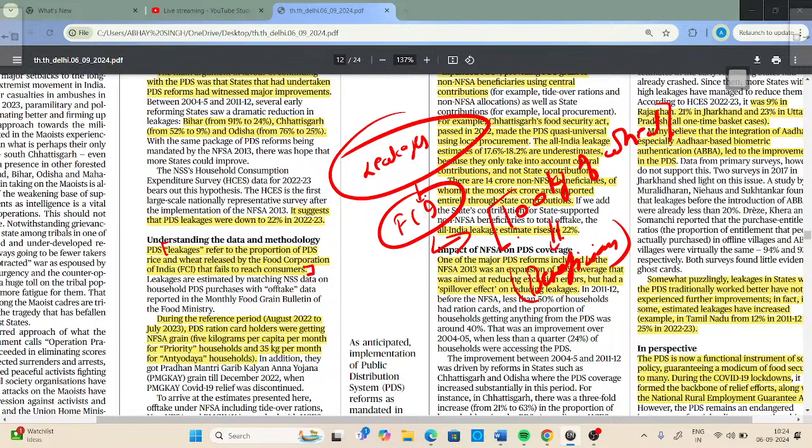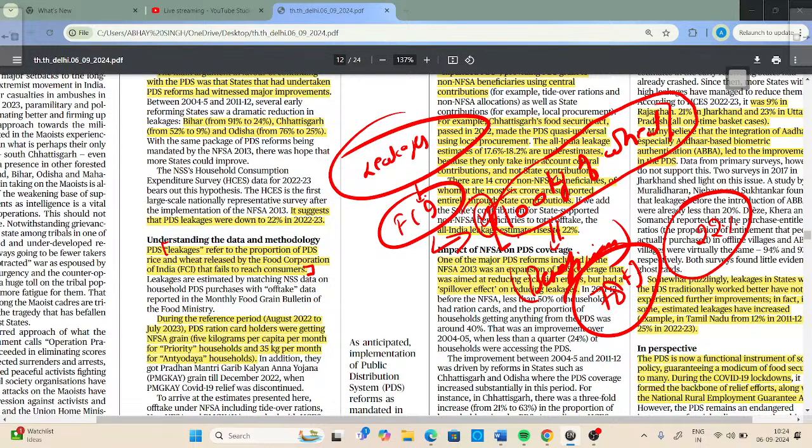So finally, the Food Corporation of India has released 100 kg of wheat, but when it reached a beneficiary, it was 78 kg. Because of various intermediaries, 22 kgs got lost. So the leakage is 22%. Now I hope you must have understood the meaning of leakage.